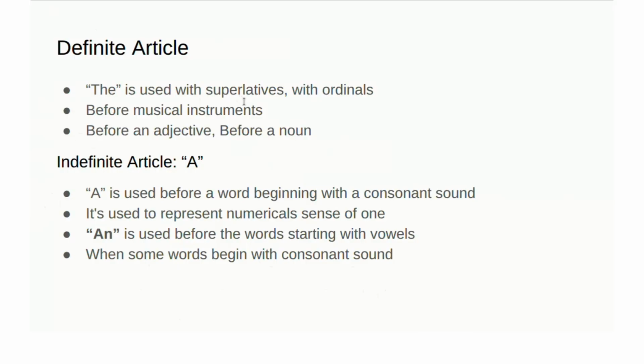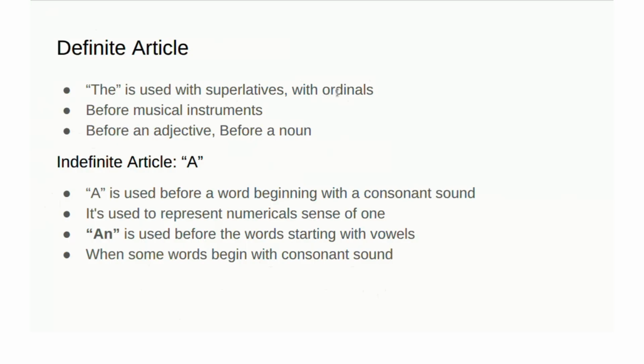Superlative in the sense of the longest river, the biggest tree, the largest country, like this. Whenever largest, longest, strongest is used, the should be used before that: the largest, the longest, the strongest.